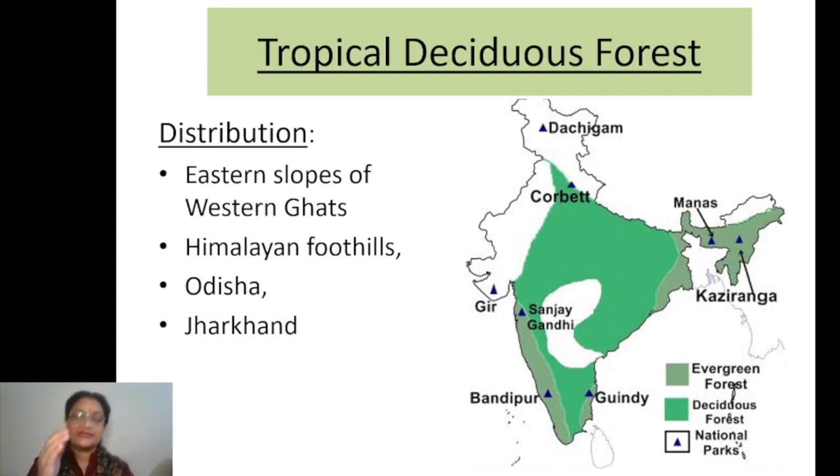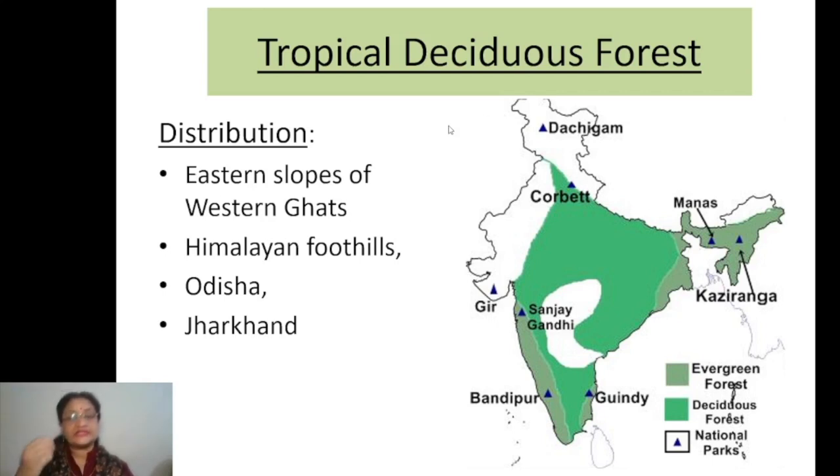So that entire interior part of India has this type of condition, and so the forest which we can find in these areas is basically of what type? Deciduous type. And because again these are found in the tropical region, these are called tropical deciduous forest. Understood? So this is again the second type of vegetation we can find in India.